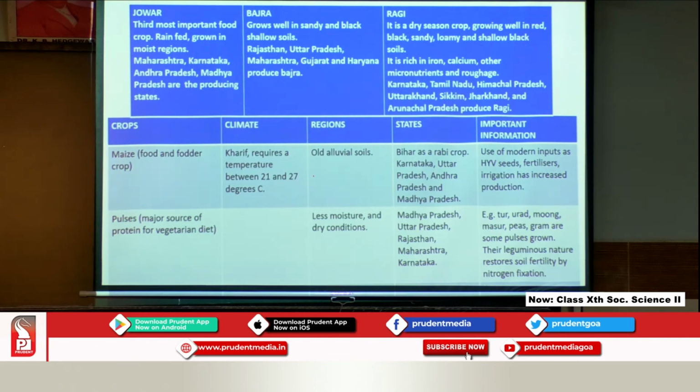What about ragi? It is a dry season crop, so it does not require much rain. However, it grows well in regions which have got red, black, sandy, loamy and shallow black soil. So, it does not require the roots to go quite deep into the ground.